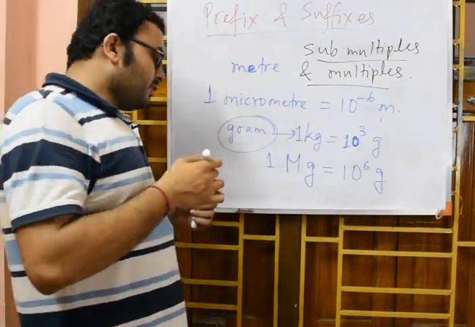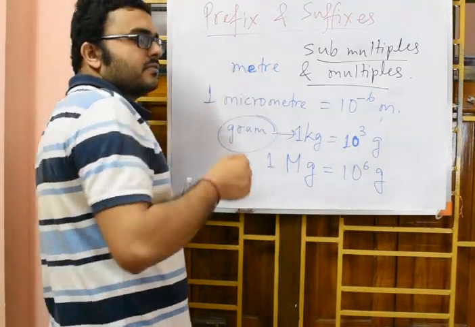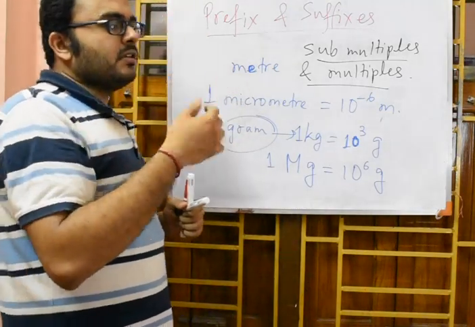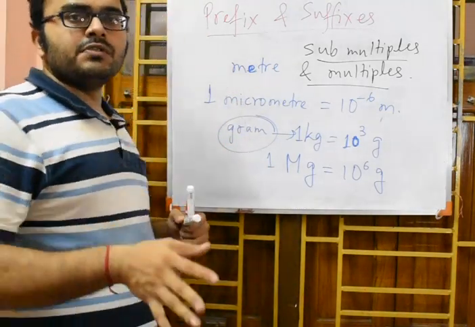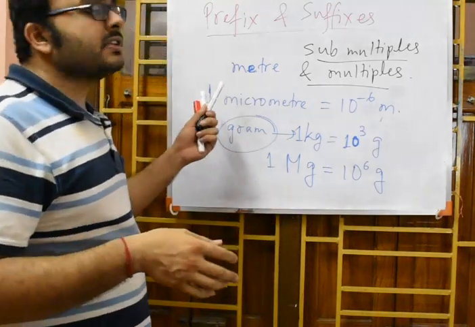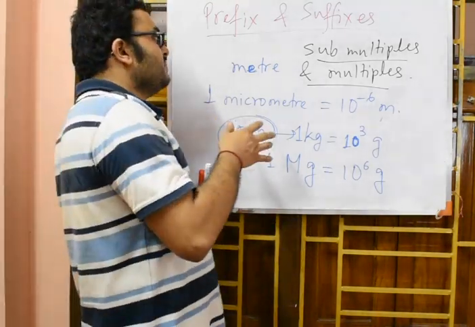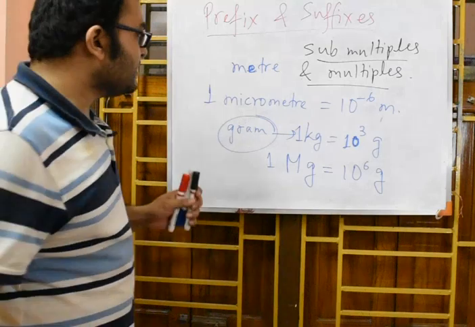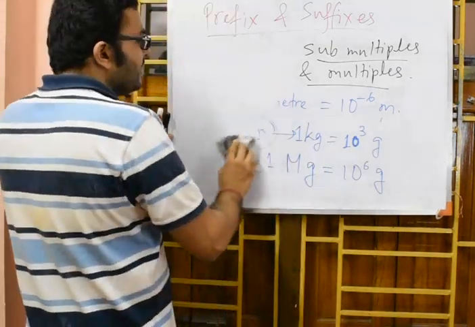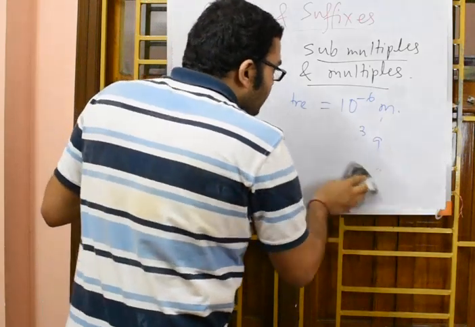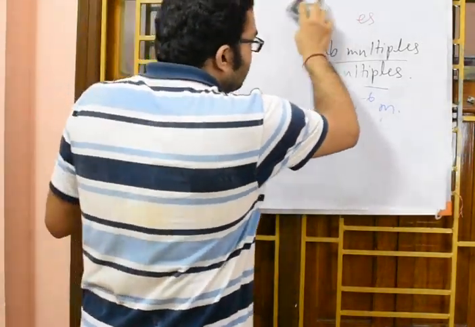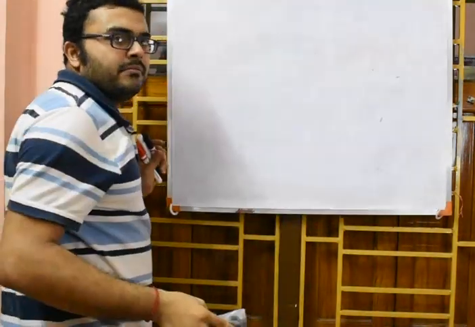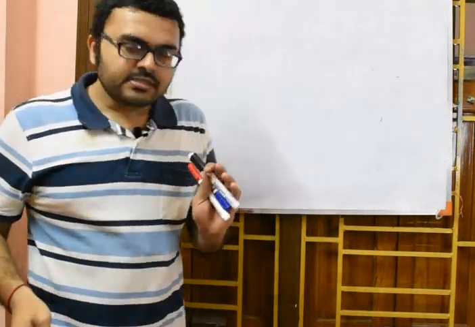Like when you want to measure the length of a road, you don't say it in meters, we say it in kilometers. We want to measure the distance of the road from, say, Kolkata to Delhi. We do not use the unit meter, rather we use the unit kilometer. So in this way, for measuring various things, we use various units and subunits. I will continue with this topic in the next class and give you a chart giving the relationship between the various units and subunits.